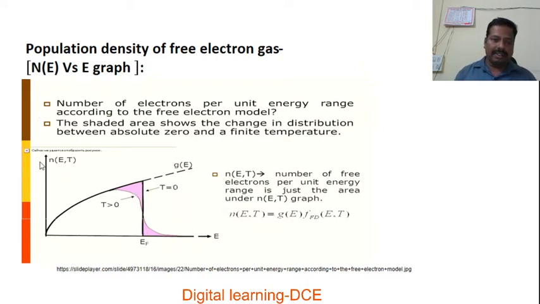Here this is N(E, T), this is energy, and here this is the Fermi energy, the energy gained by electrons at absolute 0. This is the Fermi energy level, and this is for the case T greater than 0, where a few electrons take transitions to the energy levels above the Fermi energy. This is for exactly T equal to 0, that is the Fermi energy region, and this is G(E), the density of energy states. That was also discussed in the previous session, G(E), definition and expression.